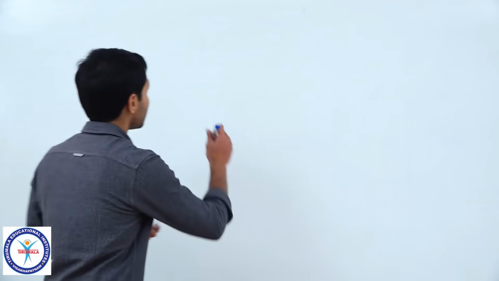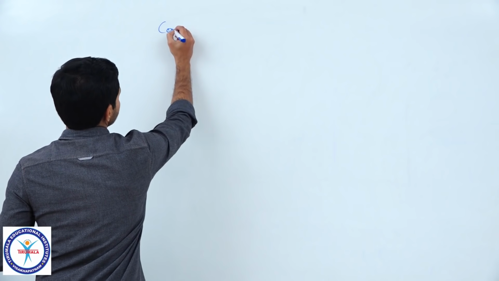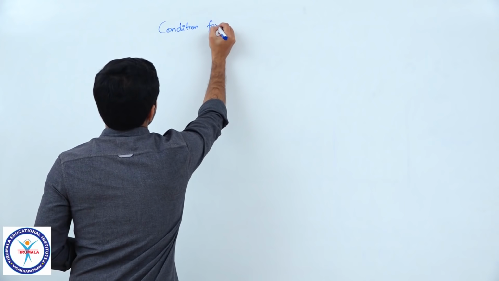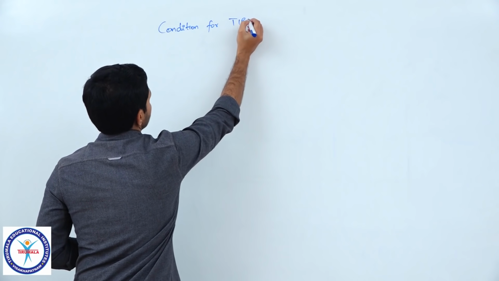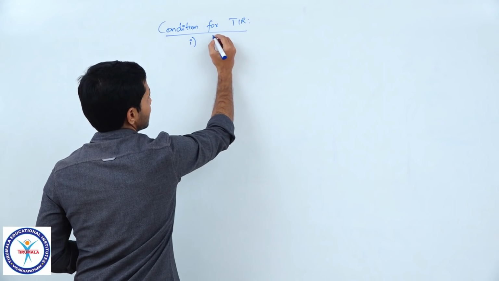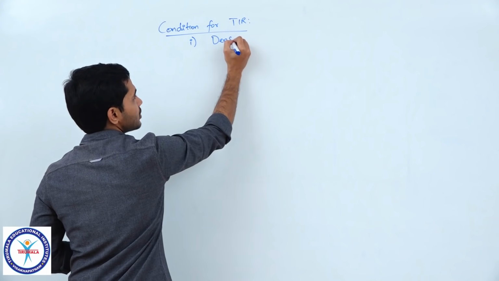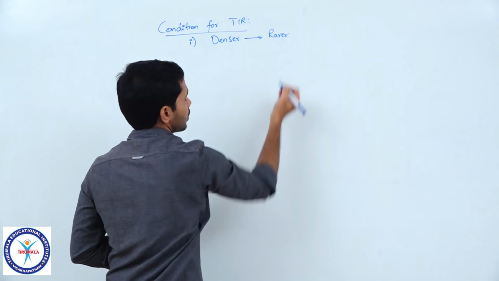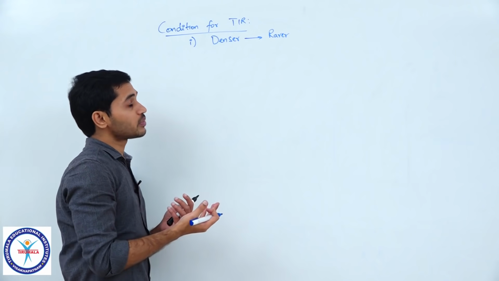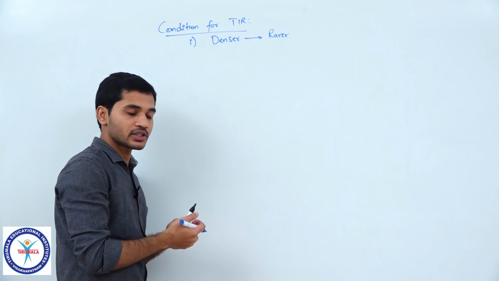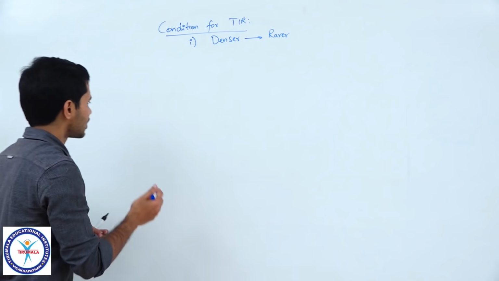For TIR to take place, clear. So, let me write it down. Condition for TIR. We can say that there are two conditions. The first thing is that the light ray should travel from denser to rarer medium. There is no concept of total internal reflection when a light ray is incident from rarer to denser, and the idea is pretty simple.